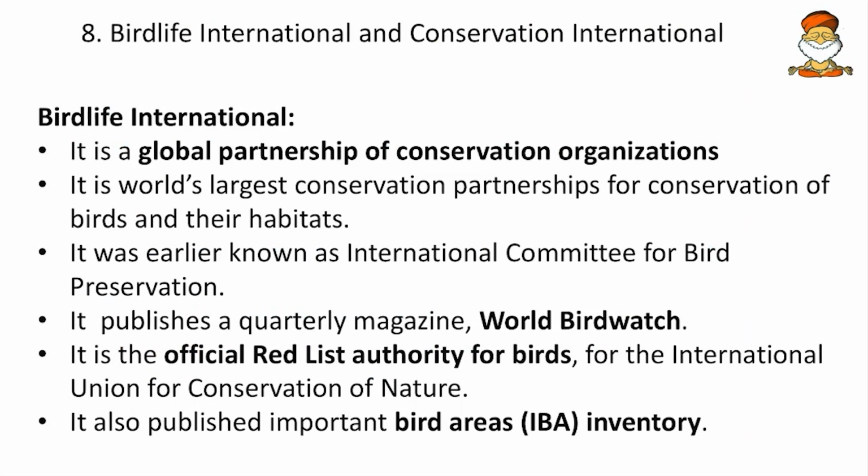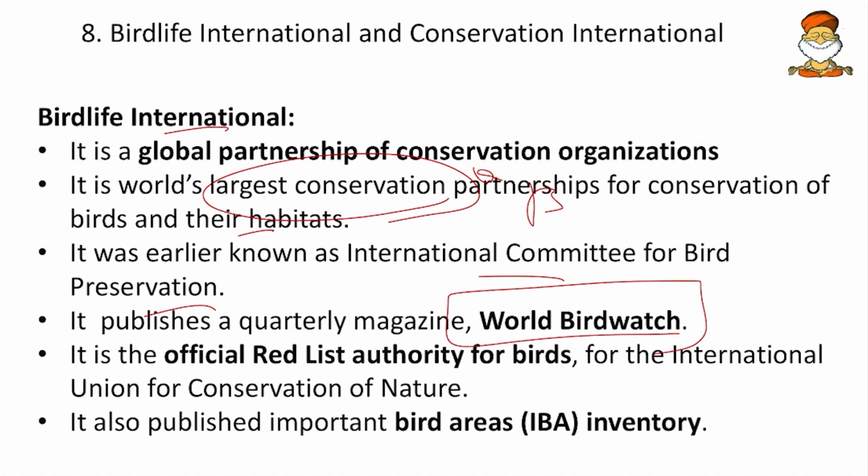Birdlife International and Conservation International. Birdlife International is a global partnership for conservation of birds, and it is the world's largest conservation partnership for the conservation of birds and their habitats. It was earlier known as the International Committee for Bird Preservation. So remember the earlier name. It publishes a quarterly magazine, the World Bird Watch. It is the official Red List authority for birds for the IUCN. So whatever Red List of birds is given in IUCN has been contributed by Birdlife International. And it also publishes the Important Bird Areas, or the Key Bird Areas, which are all works of Birdlife International.